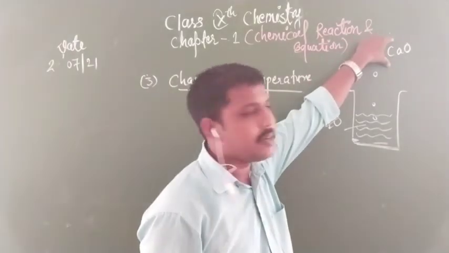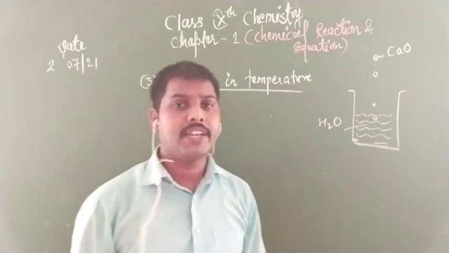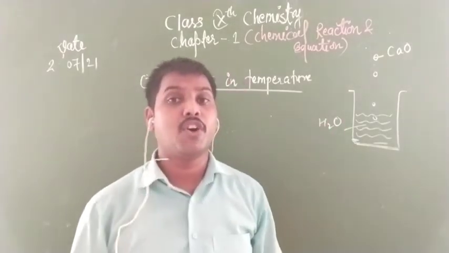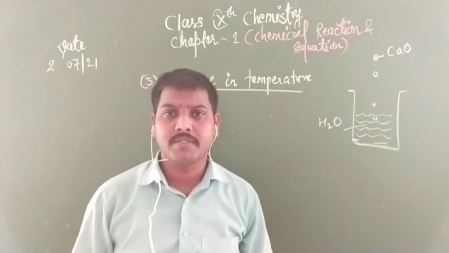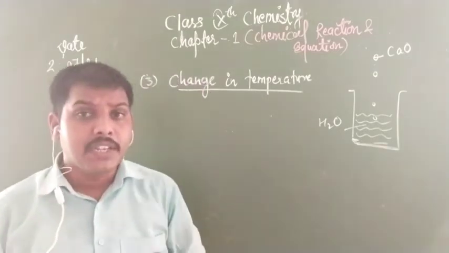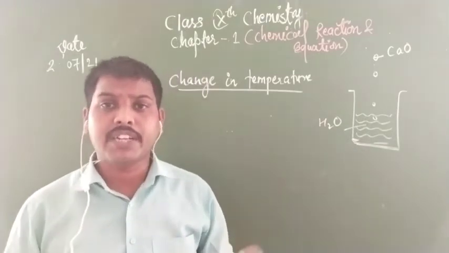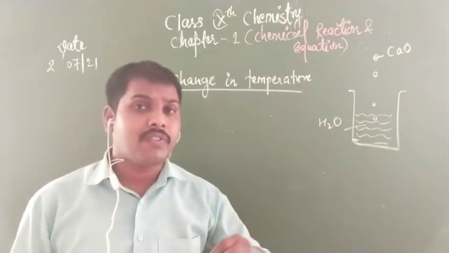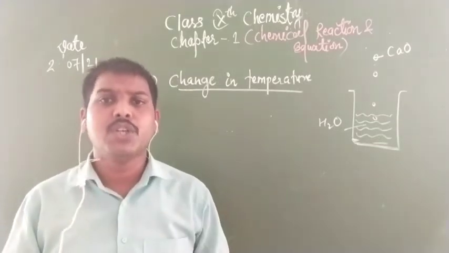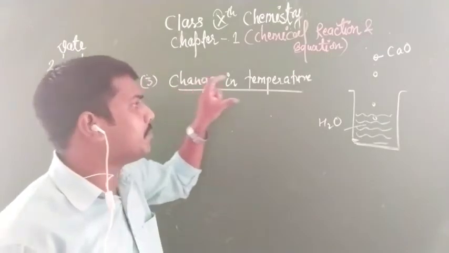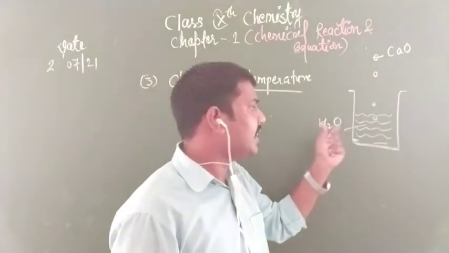But when you add calcium oxide into this water, after a while you will observe that this vessel becomes very hot, so hot that you cannot touch it. Now the question is, how does it happen? Yes or not, children? If the initial temperature was normal, cool, but when they react and combine with each other the final temperature becomes hot, there is a change in temperature between initial and final. So if there is a change in temperature, it is clear that a chemical reaction is taking place between calcium oxide and water.